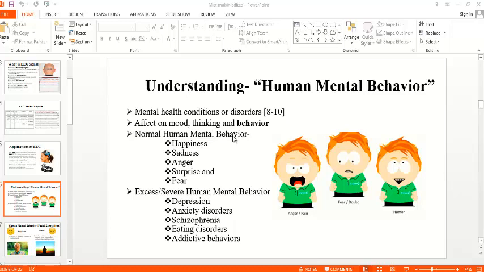All of the human beings have this type of mental behaviors. But when these behaviors come to excess or severe limit, then these symptoms occur, that is depression or anxiety disorders, schizophrenia, eating disorders, or addictive behaviors.